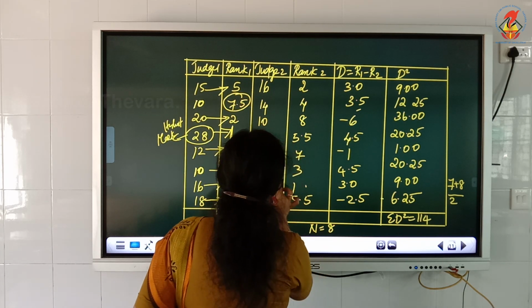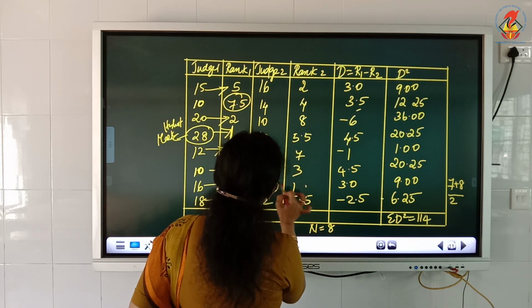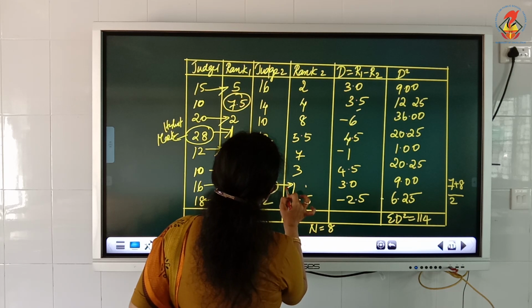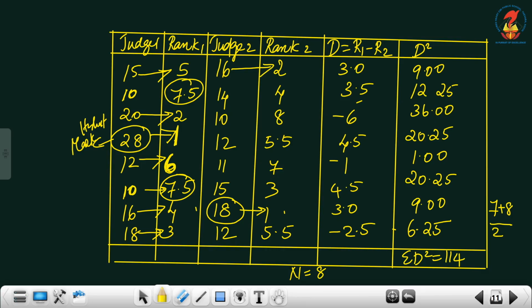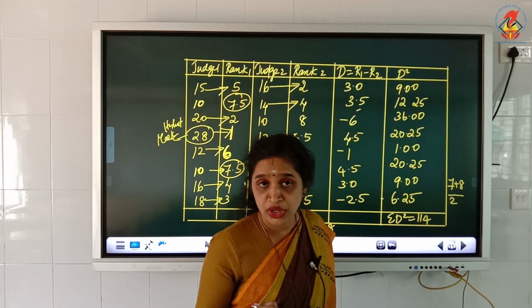Now, in judge 2, 18 is the highest mark. Therefore, first rank is given. 16 is the next highest, so second rank. 15 is the next highest, so third rank. Then comes 14 as the next, fourth rank. Then comes 12 and 12, 5 and 6. So 12, 5 and next to 12, 6. We cannot give it as 5 and 6 since it is the same mark, isn't it? Therefore, we will find out the average.